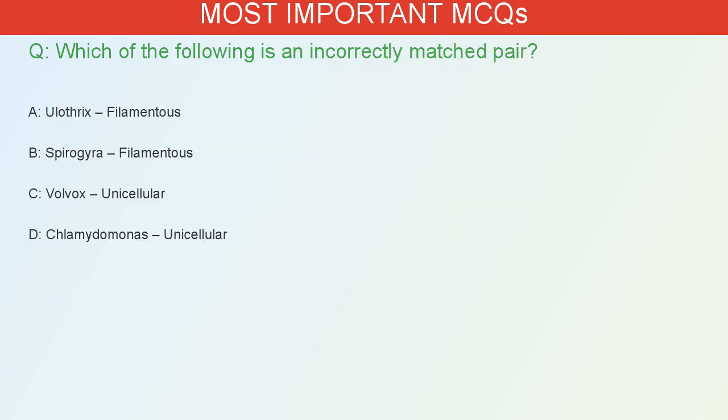Which of the following is an incorrectly matched pair? A. Ulothrix, filamentous. B. Spirogyra, filamentous. C. Volvox, unicellular. D. Chlamydomonas, unicellular.